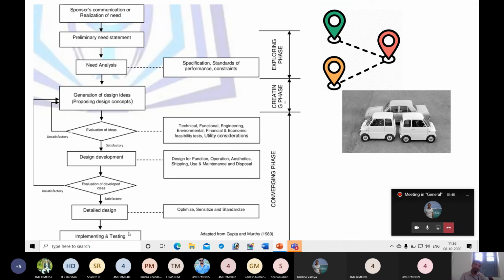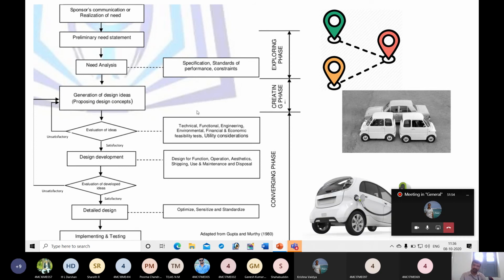Then only they will release the product to market. These are the stages involved in design. Like this you are going to get a final car. For this case, an electric car which looks better compared to these designs, and which can be accepted by the consumer.